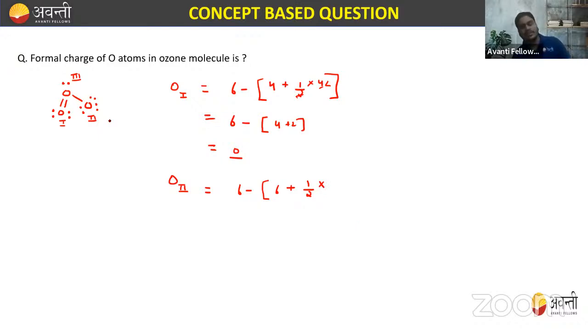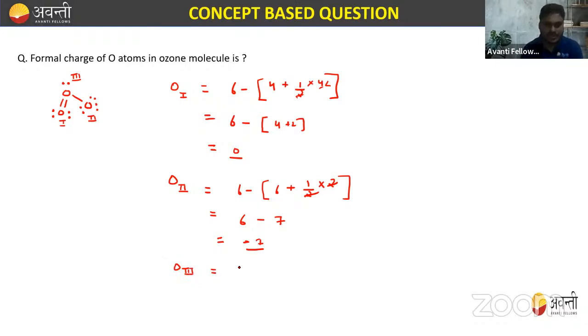They're making only one bond pair, and in one bond pair we have only two electrons. So this 2 out of 2 will be cancelled. So we get 6 minus 6 plus 1, that is 7. So 6 minus 7 gives minus. So it has minus 1 charge, right? 0 minus 1.